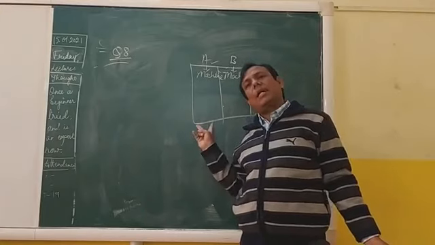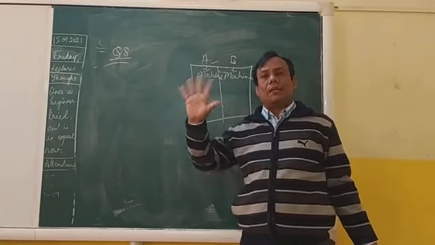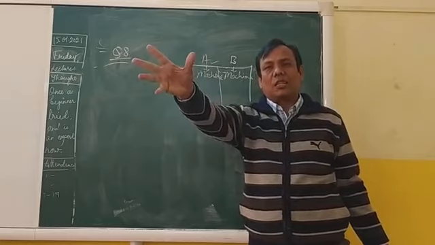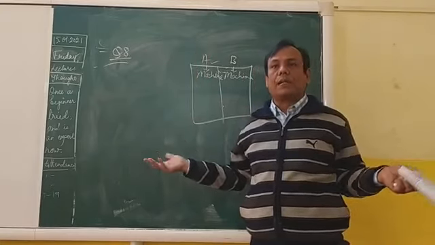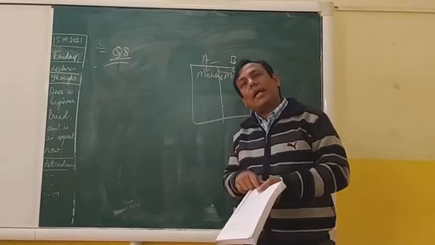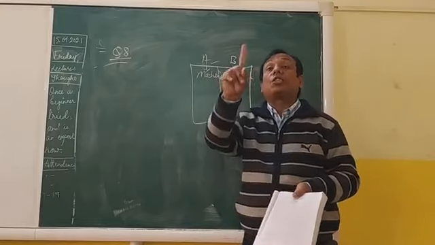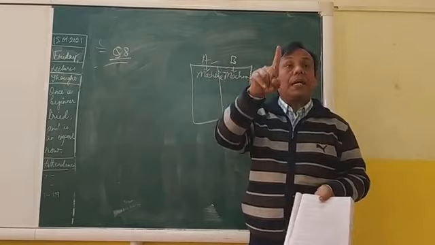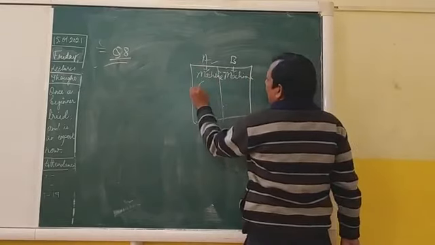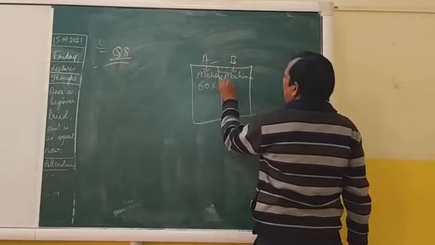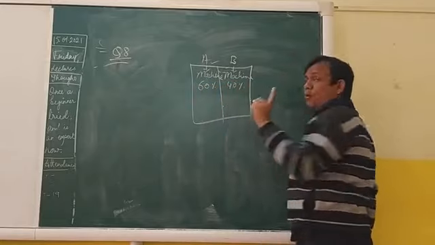If two machines are there, there will be a division in the production. A will produce some amount, B will produce some amount. So A has output 60% and B has output 40%.